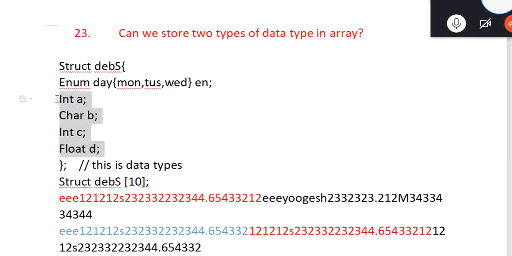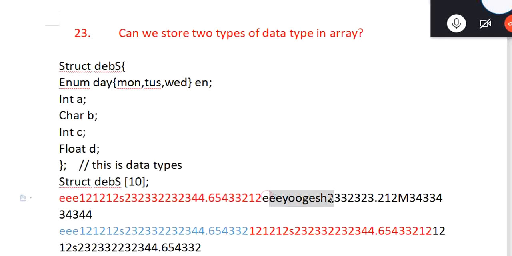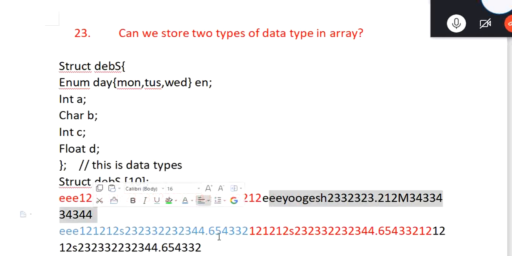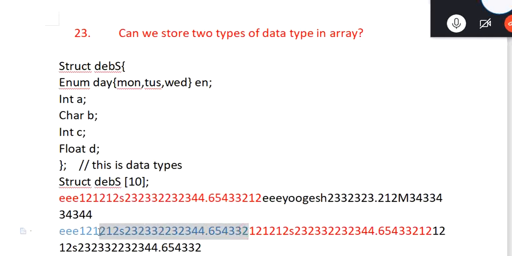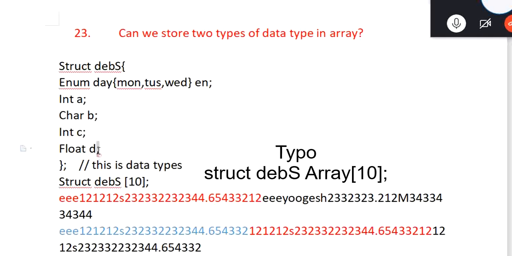Consider this is using 20 bytes. Consider this is 20 bytes. So in 20 bytes we are saving this thing. In the next 20 bytes we want to save something else. In the next 20 bytes we want to save something else. Because in this array having 10 elements, in all 10 elements we want to save different things. They all are array of this, but we want to save different things.